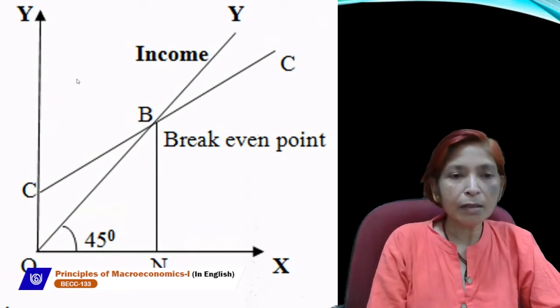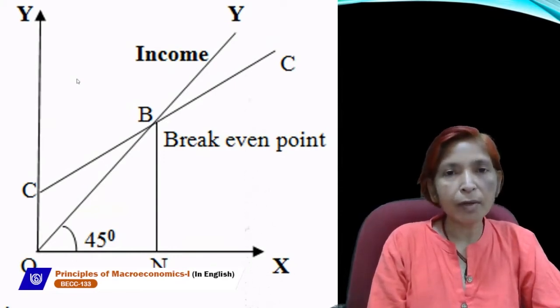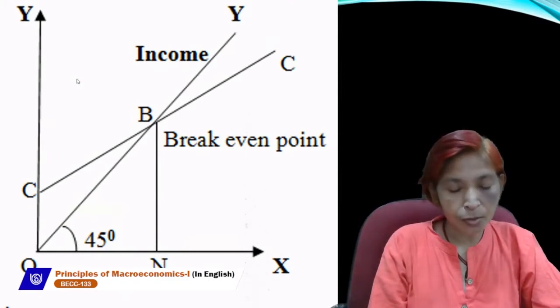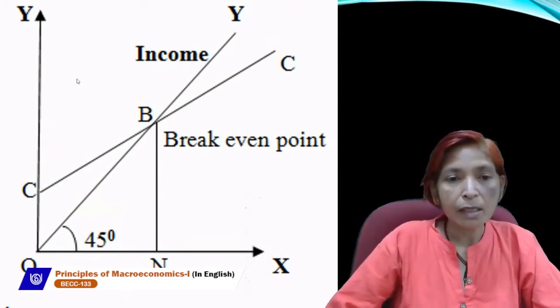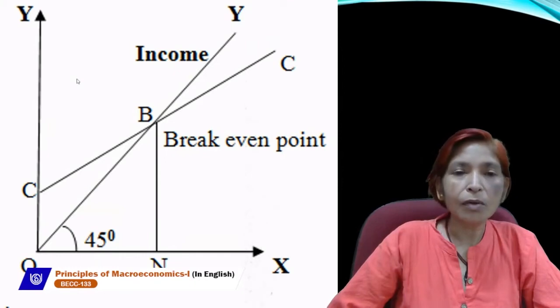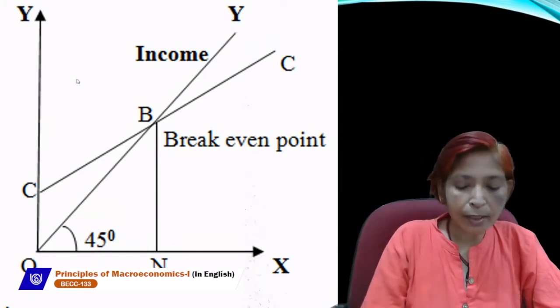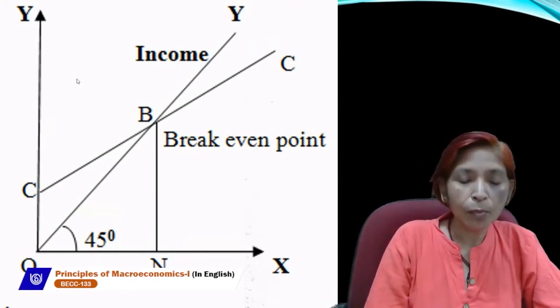Where the income curve, which is a 45-degree line, and consumption curve, which starts from the y-axis, both intersect each other, here B point is showing break-even point. And at this break-even point, saving will be zero. So break-even point in macroeconomics is always where income and consumption are equal and saving is equal to zero. That point is known as break-even point.